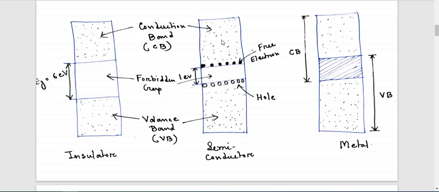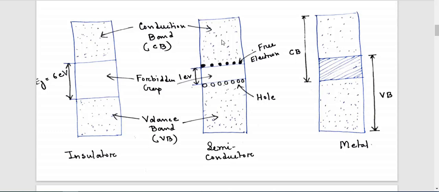Now in the case of a semiconductor, one important question may be asked: at 0 Kelvin, a pure semiconductor behaves like an insulator.